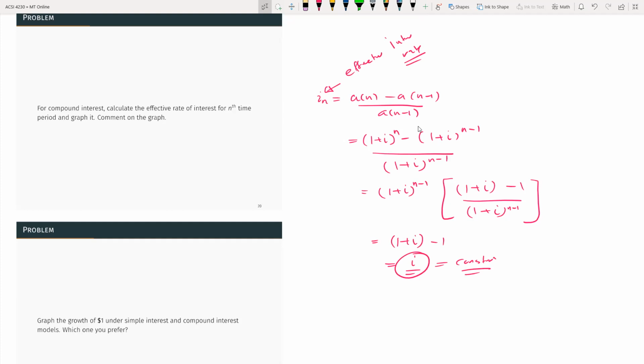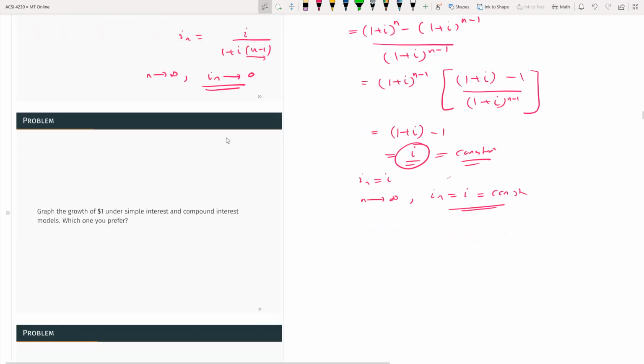Now, if you go back to the simple interest model, it had something like i over 1 plus i(n-1). So when n goes to infinity, i_n equals 0, saying that the effective rate is really zero. But in this case, you can see i_n equals i. So when n goes to infinity, i_n is still i, so it is a constant, which is desirable for those who are lending or saving. That's something we need to check.